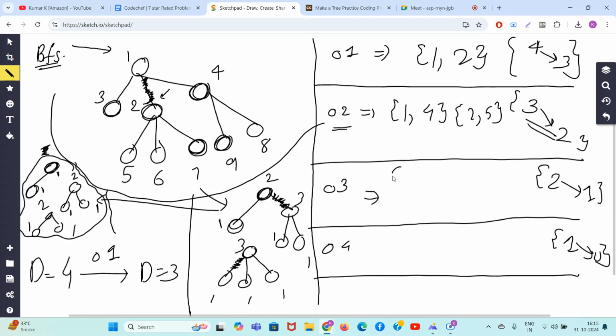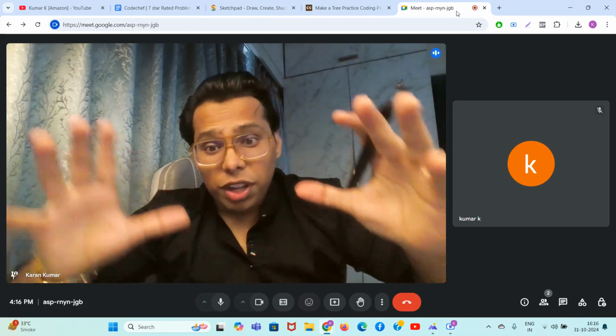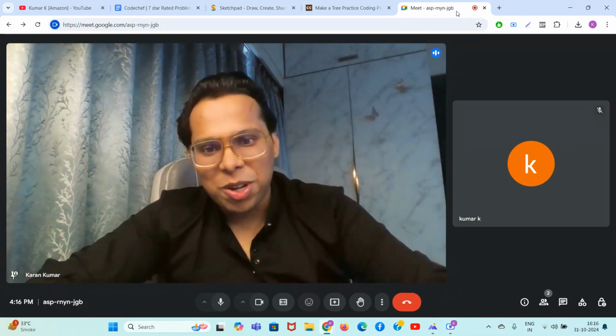How do they look? If you stretch them, they look like this. You guys know how to solve linear trees in 2 operations. I taught you this at the start. Take alternate edges: this edge in the first operation, this edge in the first operation, this edge in the first operation, and then the leftover edges in the second operation. Because these are linear trees, even if you have a set of linear trees, you can still solve them in 2 operations.